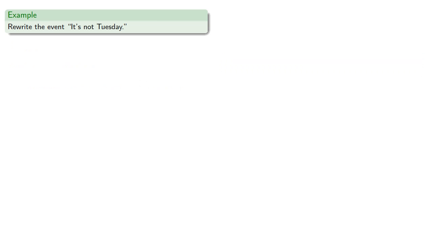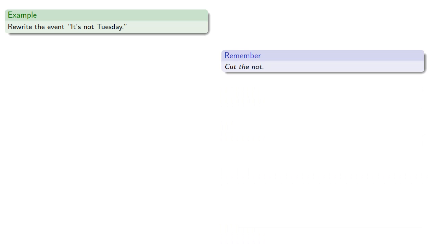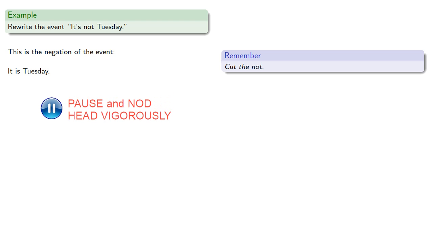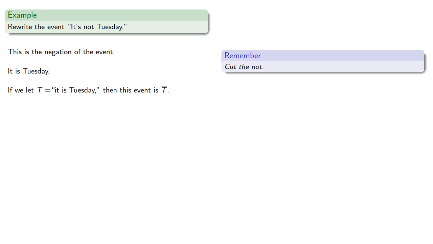For example, let's try to rewrite the event, "It's not Tuesday." So, a useful guide: cut the not. This is the negation of the event, "It is Tuesday." So if we let T be the event, "It is Tuesday," then this event is the negation of T, which we'll write as T with a line over it.